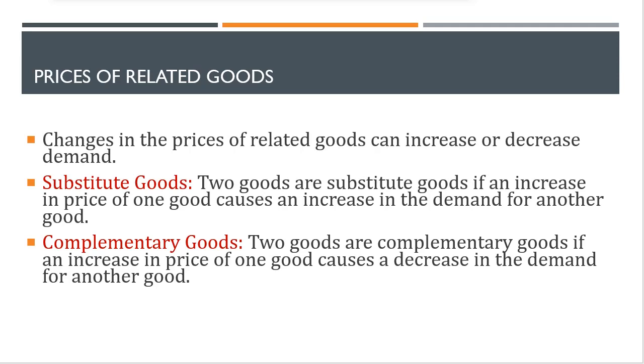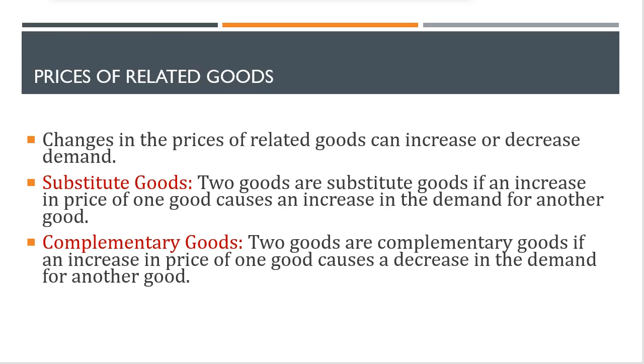So what are the examples of substitute goods? Again, it's a very relative concept. You can consider Coke and Pepsi as substitutes, but for some, they never consume Pepsi at all. So in that case, these are not related goods at all. So when you are comparing two goods, they have to be related goods.